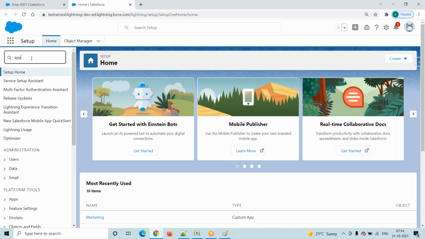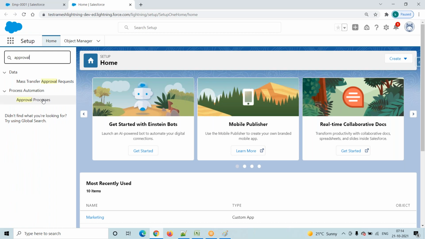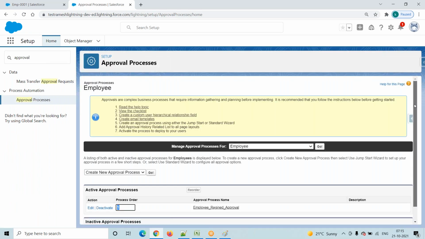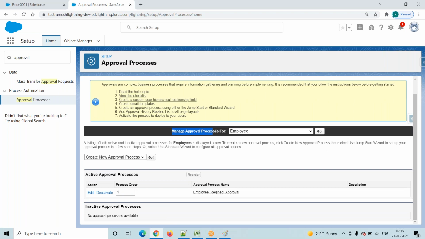Now go to the quick find. Approval processes are there, right? Click on approval processes. See, select the employee object. Under the employee object we created one approval process, right? That approval process is nothing but the employee resigned approval, right?